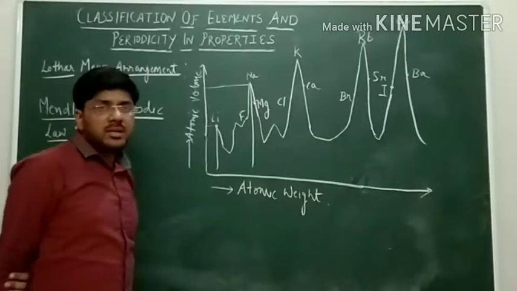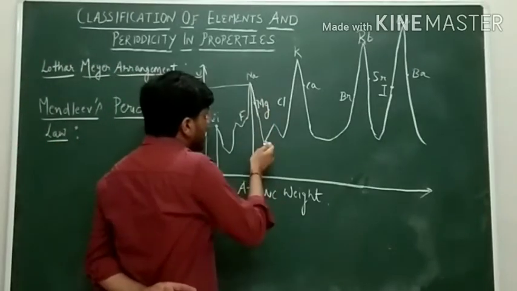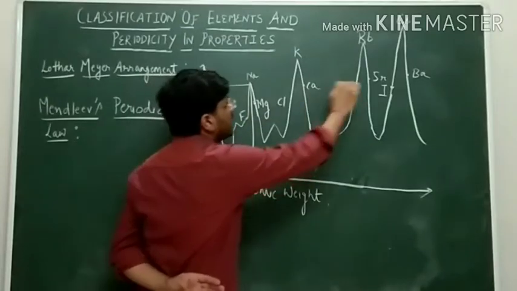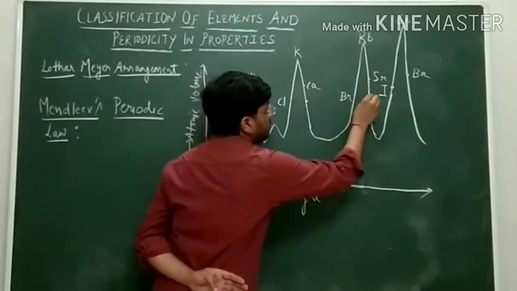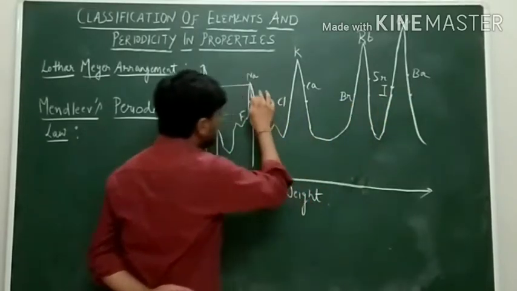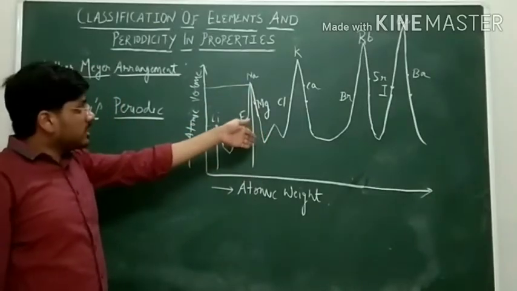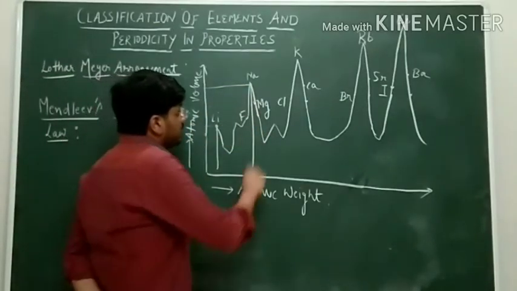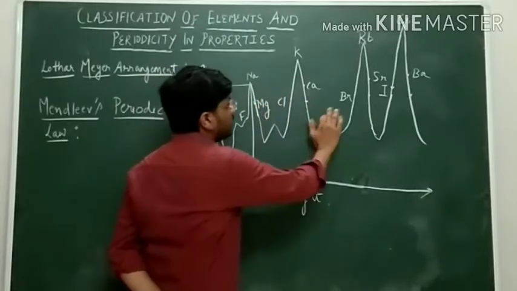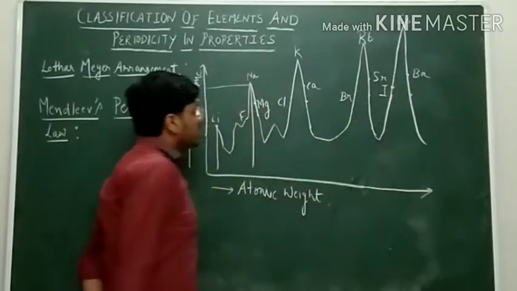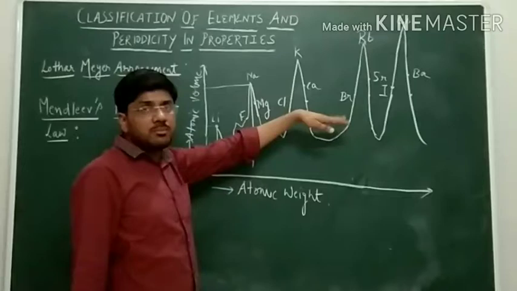But the main limitation he suffered is that on the descending part of the curve, not only the alkaline earth metals, there are some other elements also present at the time, and he found that these also lie on the descending part of the curve. Now the question comes, how will he say that these elements are also on the descending part of the curve, which he has arranged here, and these alkaline earth metals are also on the descending part of the curve.